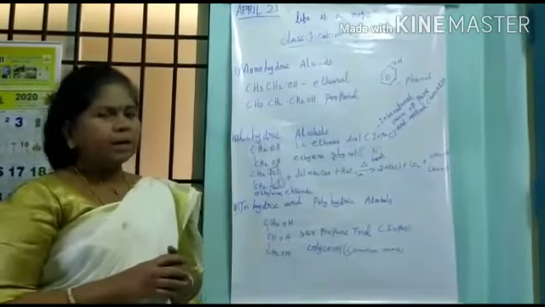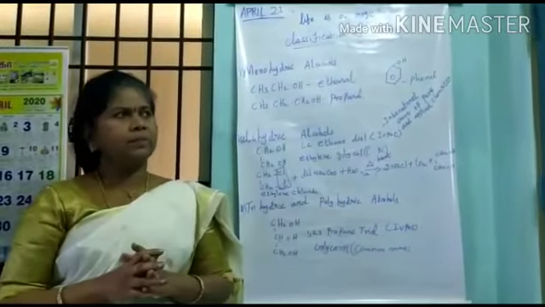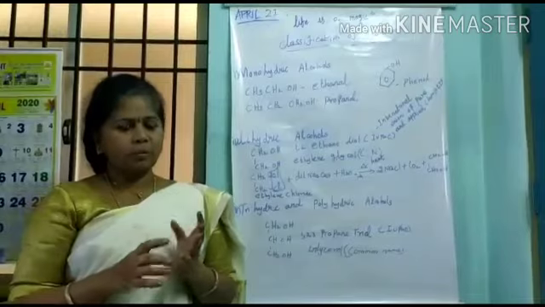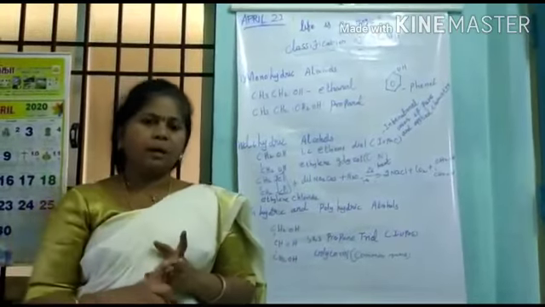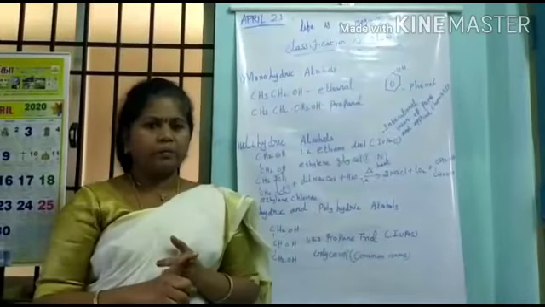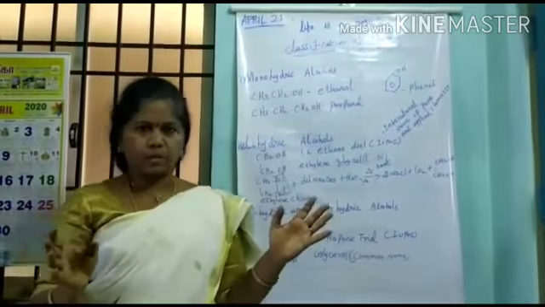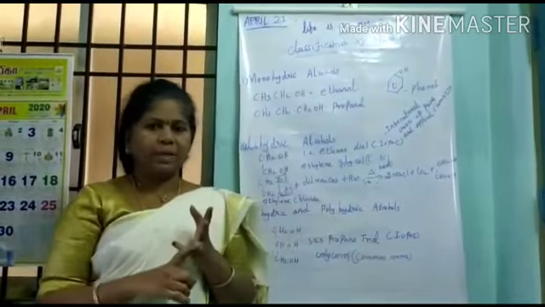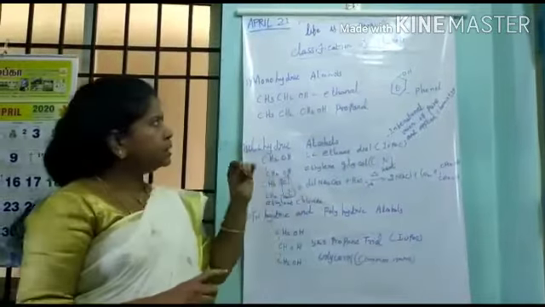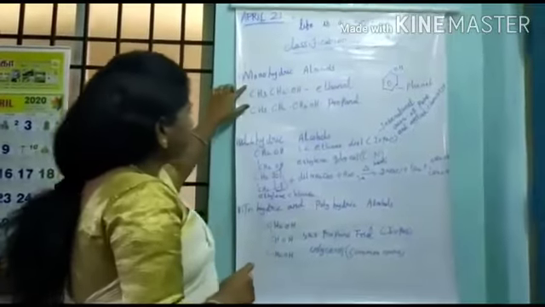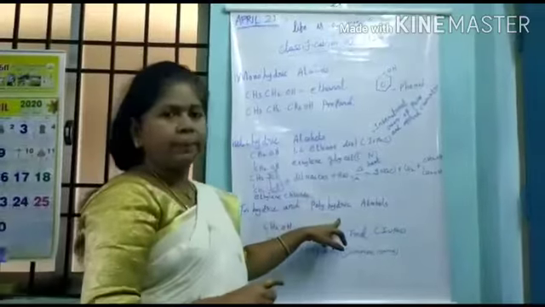Okay, students. Organic chemistry is really so easy. If we are ready to learn, really it is so easy. Before, we have discussed the basics of organic chemistry, hydrocarbons, alcohols and hydroxyl derivatives, and the classification of alcohols: what is primary alcohol, what is secondary alcohol, and what is tertiary alcohol. This is a different classification: monohydric alcohols, dihydric alcohols, trihydric and polyhydric alcohols.